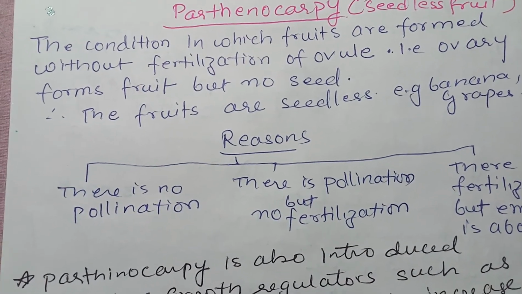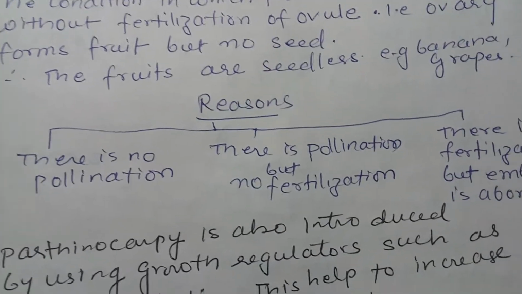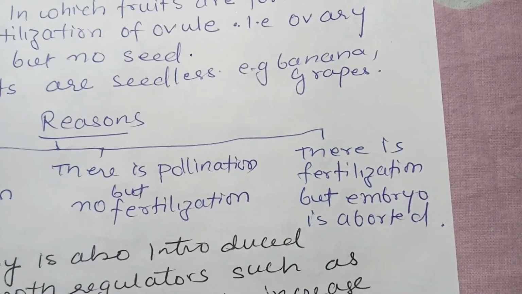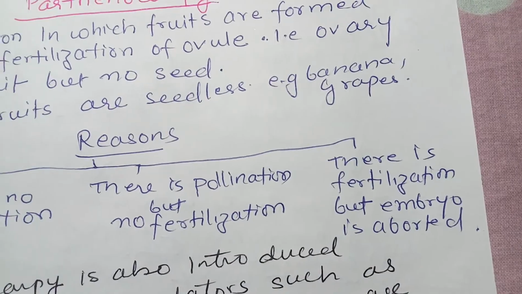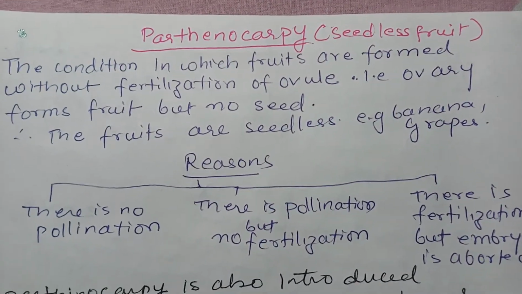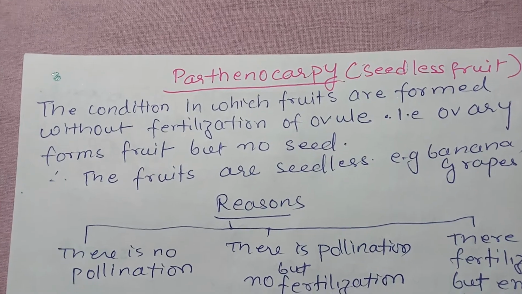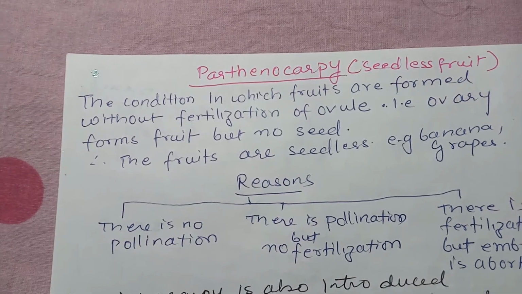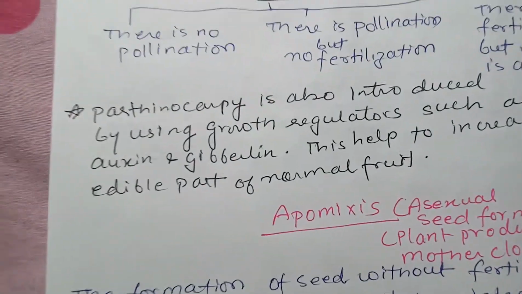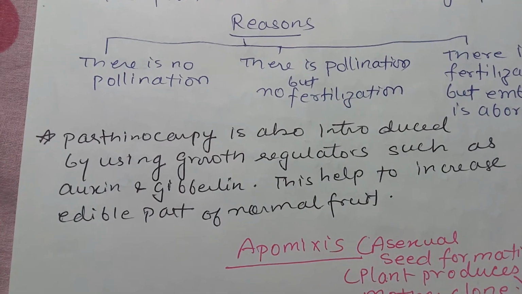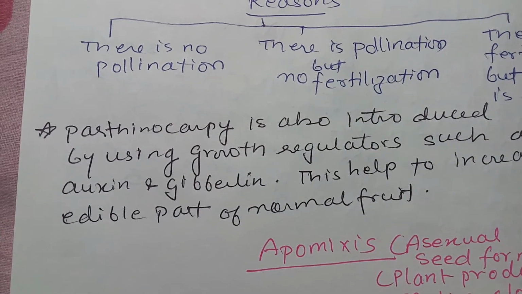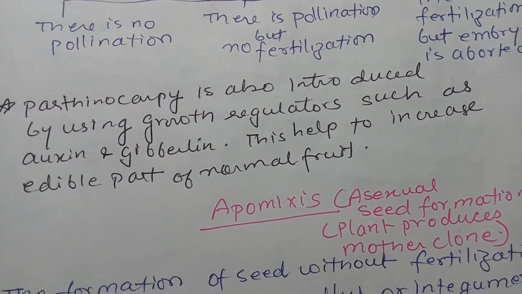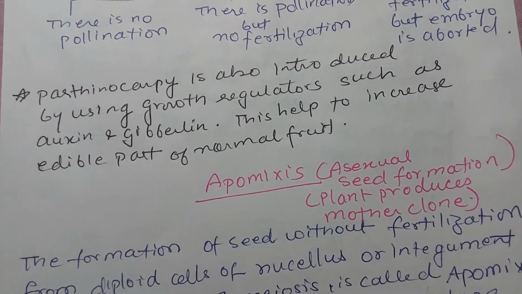The reasons are that there is no pollination, or there is pollination but no fertilization, or there is fertilization but the embryo which is produced is aborted. Under all three conditions parthenocarpy will occur, that is, the formation of seedless fruit will take place. Parthenocarpy is also induced by using growth regulators such as auxins and gibberellin. This helps to increase the edible part of a normal fruit.